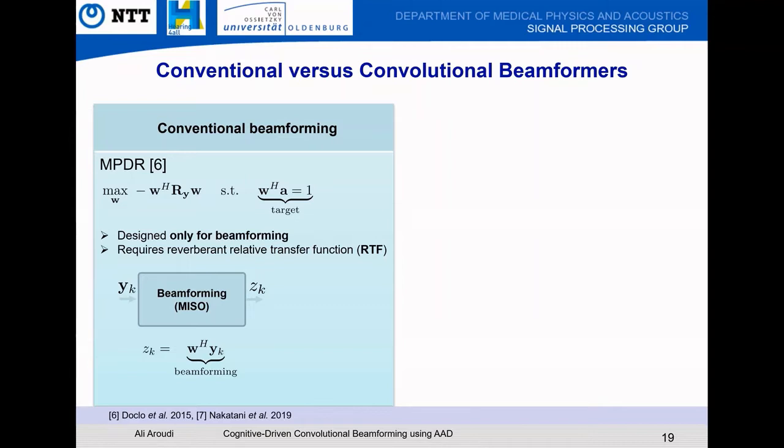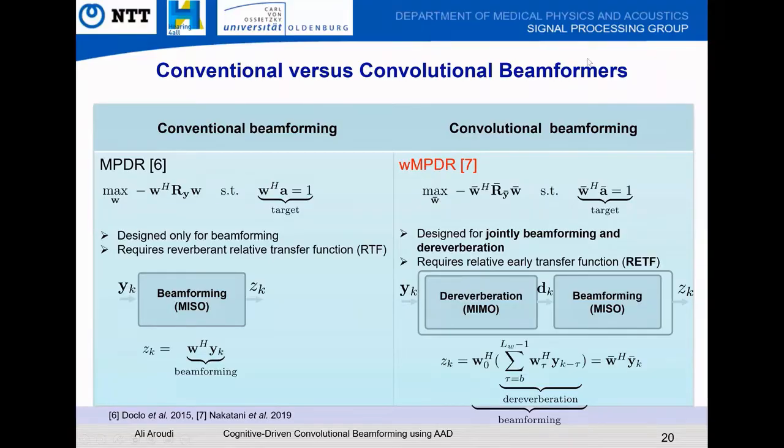And now let's see the difference between this beamformer and the convolutional version. A convolutional weighted MPDR, or WMPDR, beamformer performs dereverberation and beamforming jointly. As it's shown here, it does dereverberation, so here we have dereverberated signals, and then beamforming comes in.